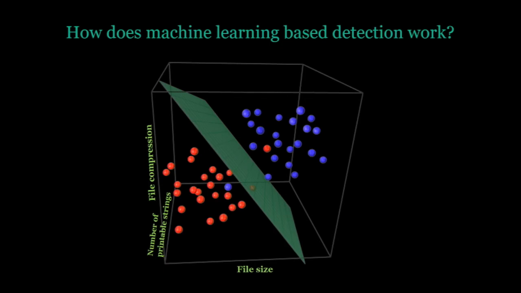But at the end of the day, it's a simple geometry problem, right? Find a plane that slices through my data and allows me to define bad versus good. And if you understand this, you understand the basic formulation of the machine learning detection problem. You have a feature space, you have a decision boundary, you want to find the right decision boundary that identifies the pattern.